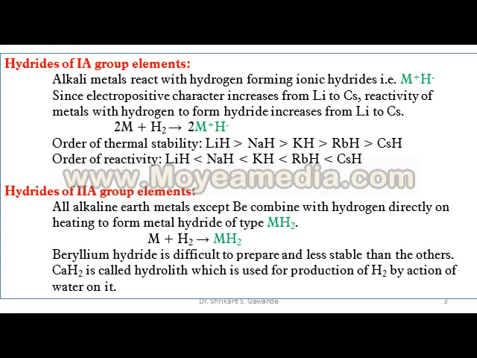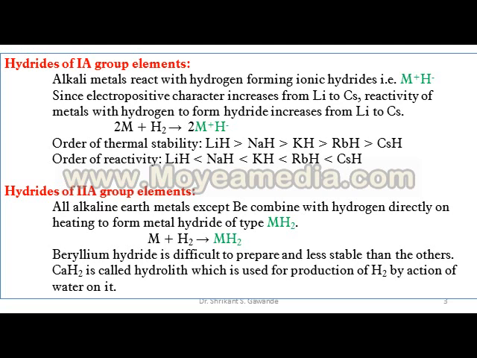All alkaline earth metals, that is second group elements, except Be combine with hydrogen directly on heating to form metal hydrides of type MH2. Below is the common reaction of when metal reacts with H2 hydrogen in presence of heat to give MH2.